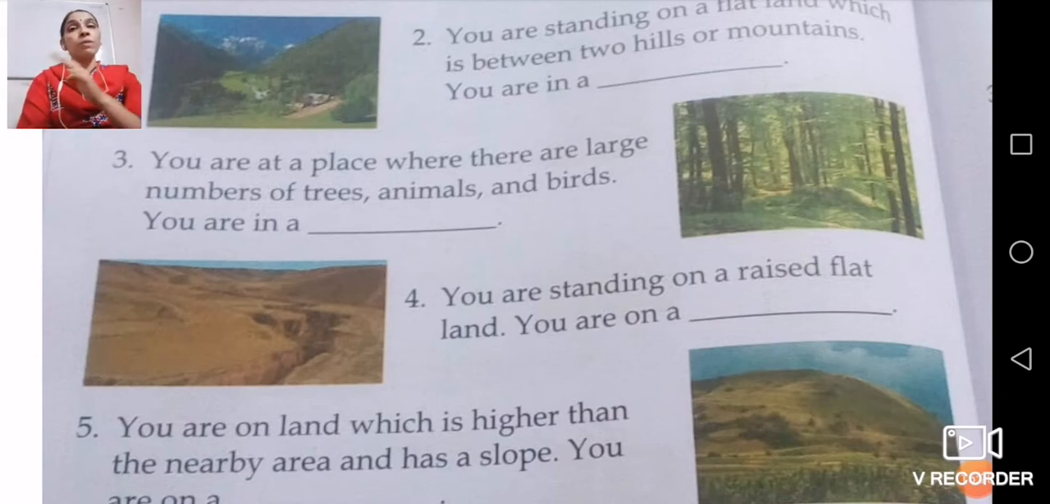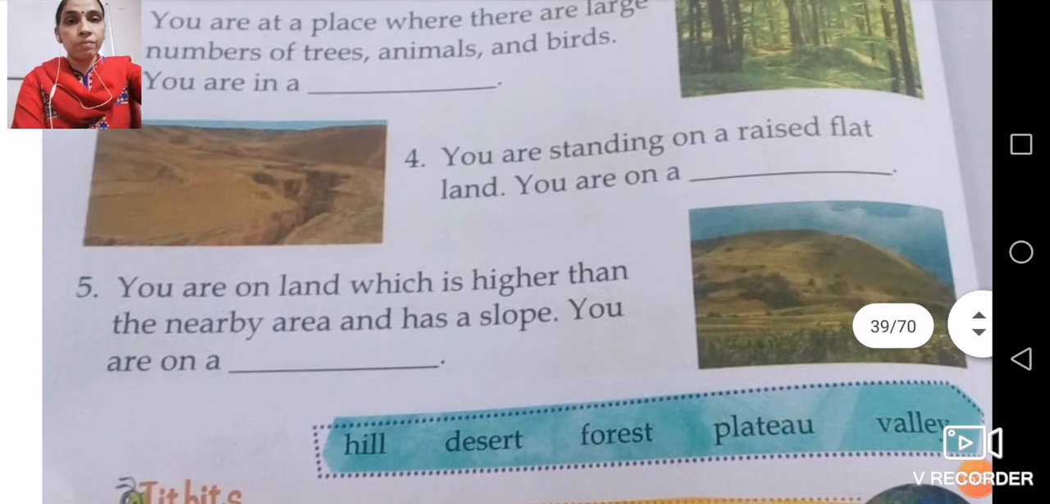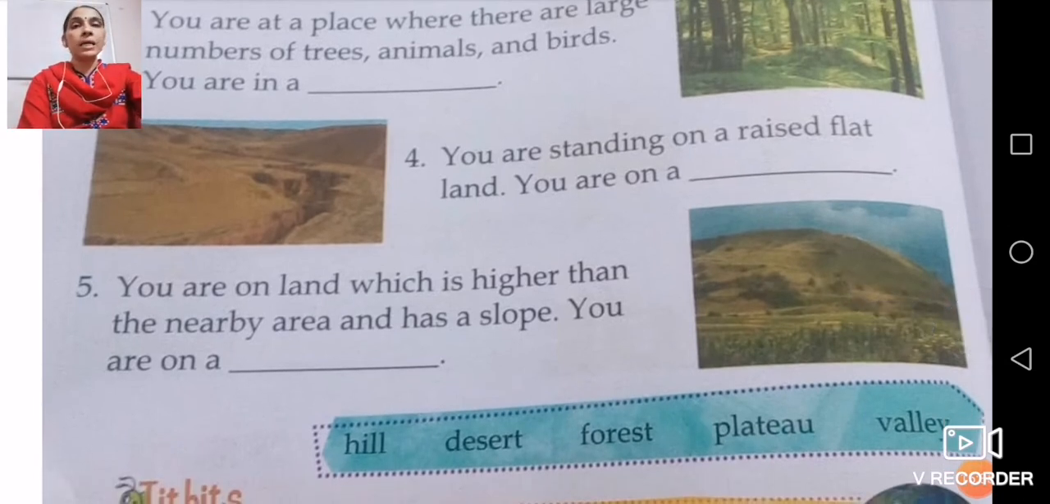Now this plateau you will find near the dry area, the desert area, and somewhere near hilly areas also. Now number 5, you are on a land which is higher than the nearby area and has a slope. You are on a hill, obviously, because that slope is there in that hill area. So that slope only signifies that you are standing on a hill.